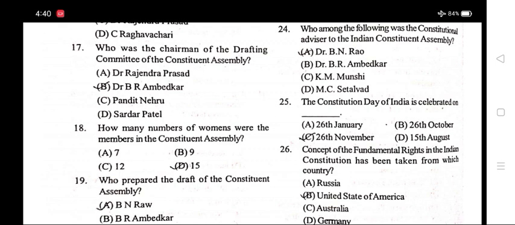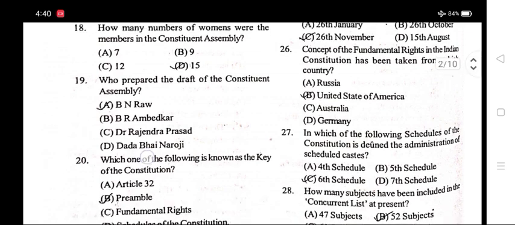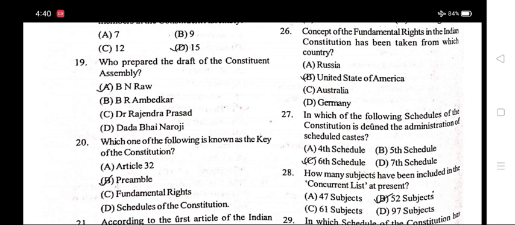Number 24. Who among the following was the constitutional advisor to the Indian Constituent Assembly? Option A, Dr. B.N. Rao. Number 25. The Constitution Day of India is celebrated on? Option C, 26th November.